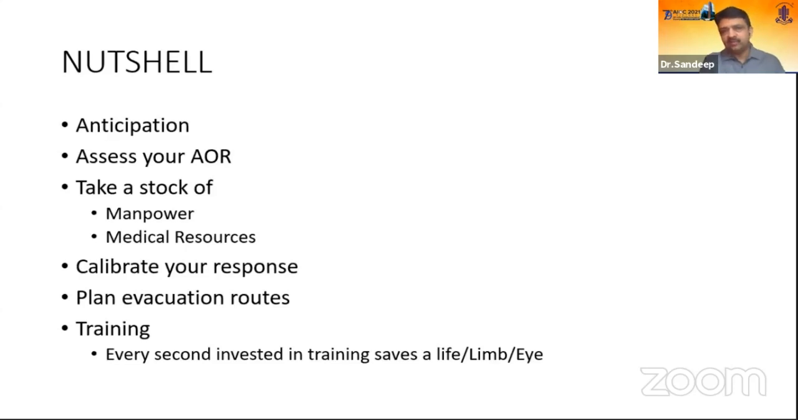So if you have already everything planned, the response will be better. That is why having a standard operating procedure in place, like the armed forces, is very, very important in management of all these traumas. So the most important thing to remember in the end is every second invested in training saves a life, limb, or an eye.